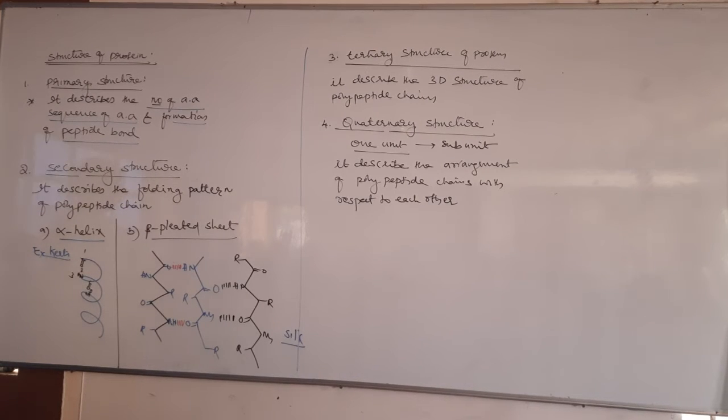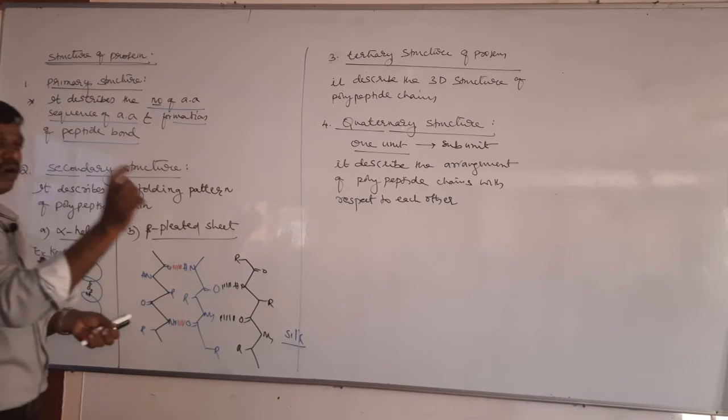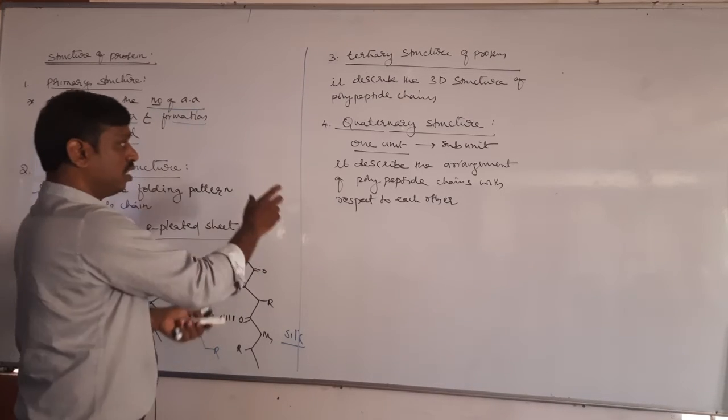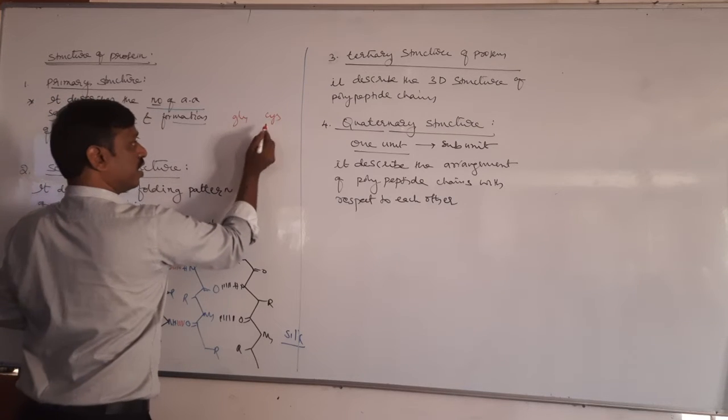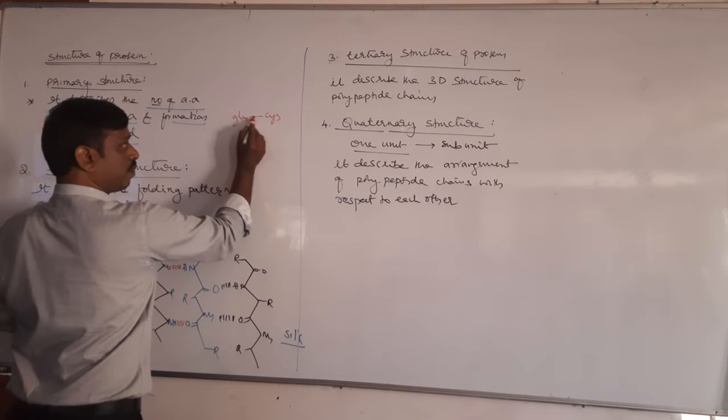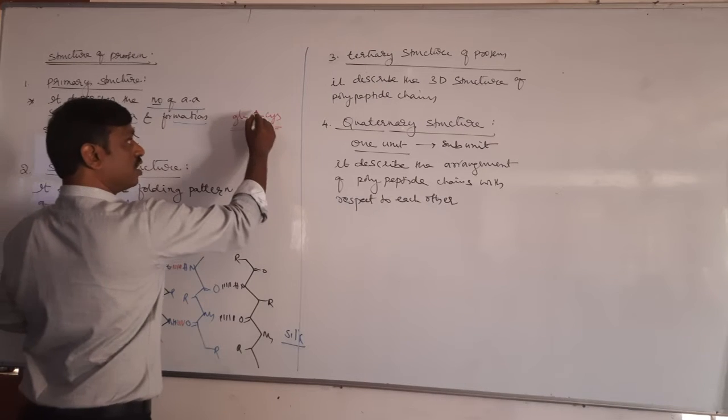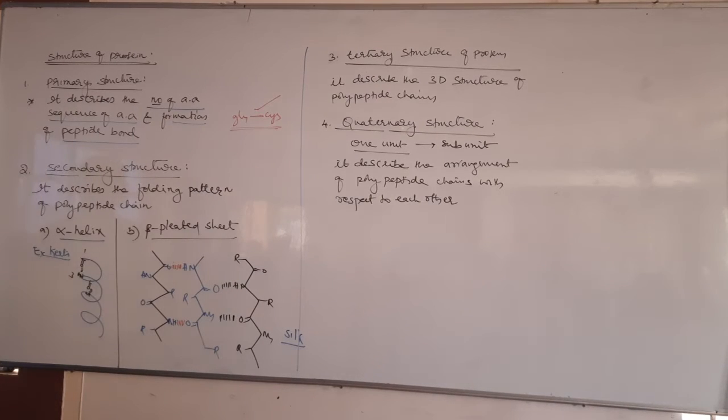The peptide bond. So a peptide bond is formed between which amino acids? Like the amino acid glycine is there, and after glycine, cysteine is there. In between these two there is a peptide bond. Therefore, that peptide bond is explained by what? Primary structure. The formation of the peptide bond is explained by only the primary structure.